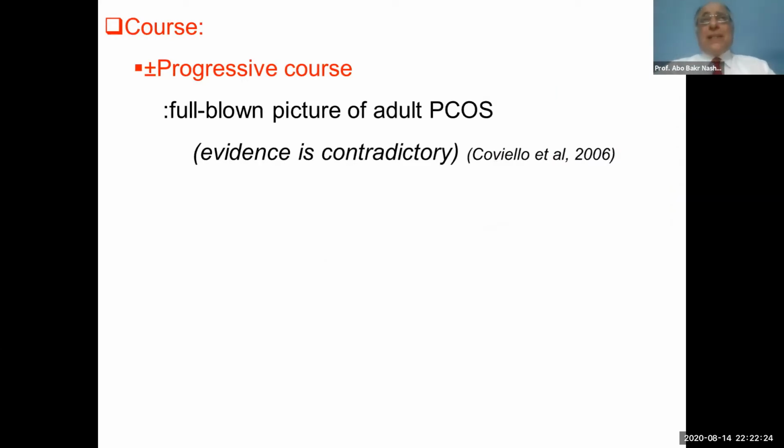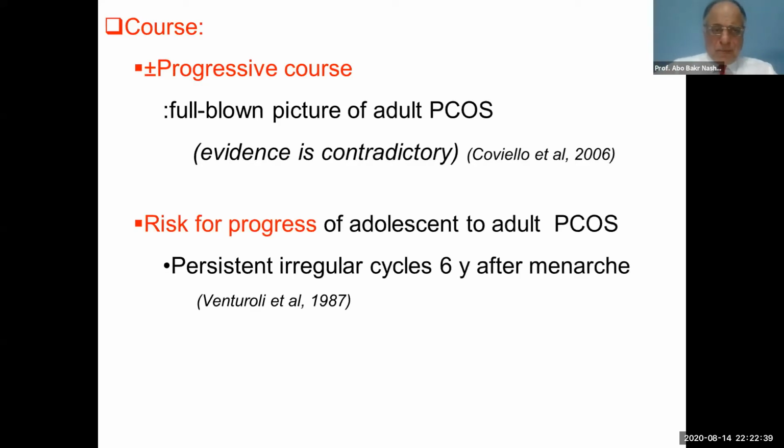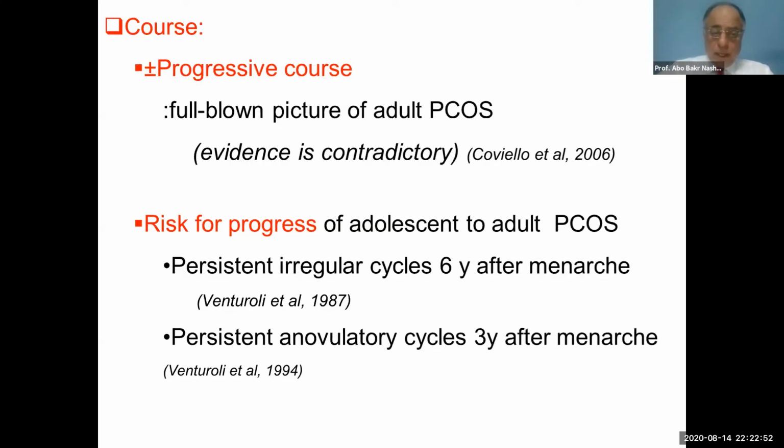The course of adolescent polycystic ovary syndrome may be progressive, leading to the full-blown picture of adult polycystic ovary syndrome. But please keep in mind, this is contradictory and not all agree on this. The risk factors for progression from adolescent to adult polycystic ovary syndrome are a persistent irregular cycle 6 years after menarche, persistent anovulatory cycles 3 years after menarche, and increased body mass index.